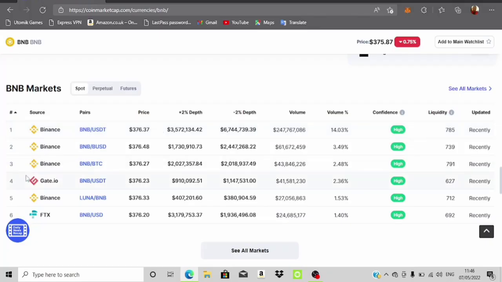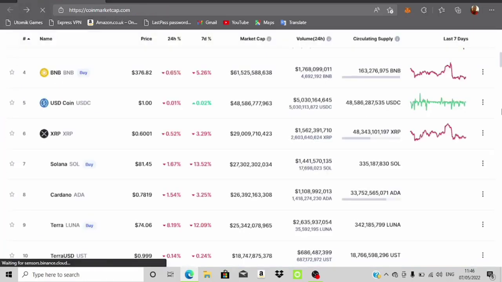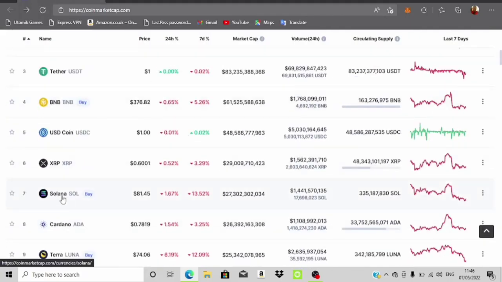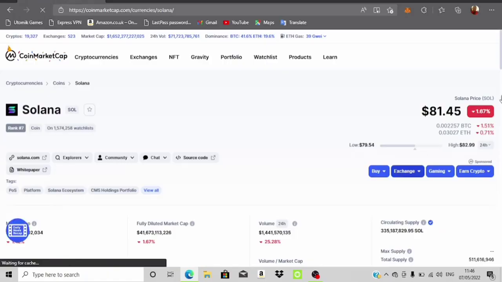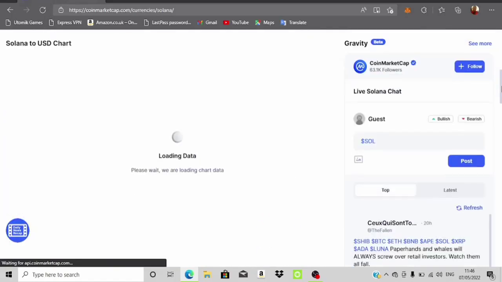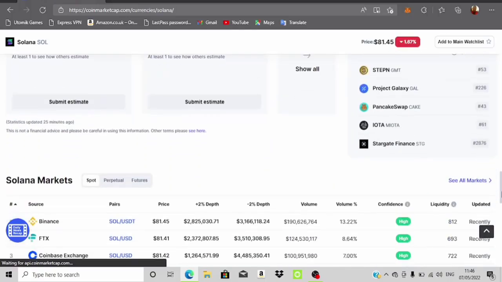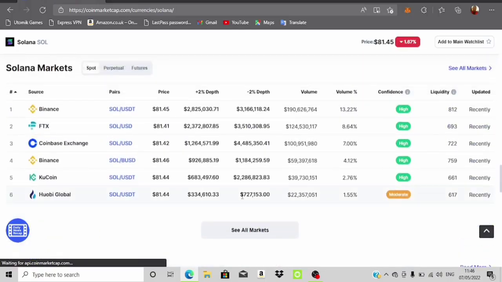Now this is mostly Binance, so I don't want to use that. I want to use one with lots of different exchanges in play, right? So let's check Solana. Solana should have lots of different exchanges in play. So coming down over here, bear in mind there's another platform I'm going to be using. I'm just going to do a quick review of that one. You can click on see all markets, but I don't want to stress ourselves on going that far. Let's just take a look at what we have over here.